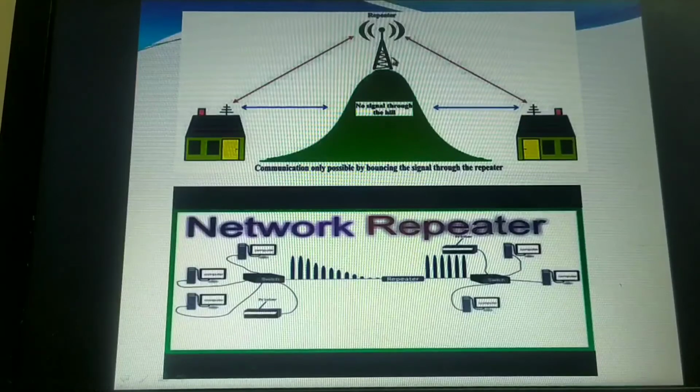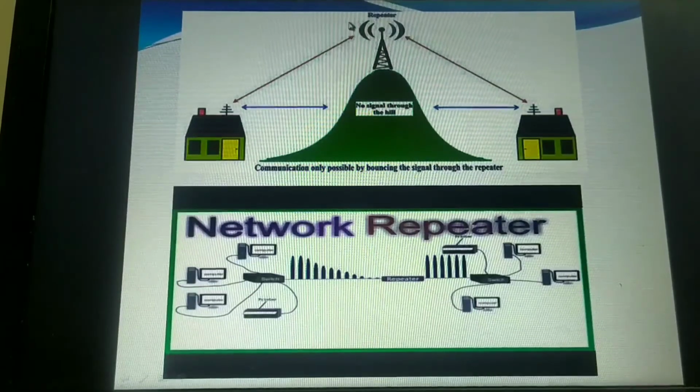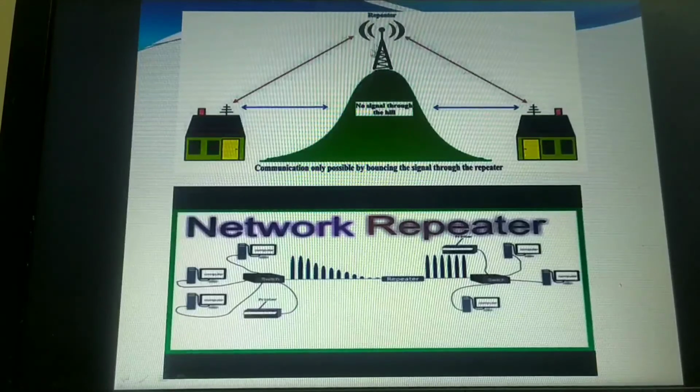The amplifier will not be able to distinguish between the noise and the original data. Whichever signals it is capable of accepting, whichever frequency it falls into, the amplifier will accept the data, amplify it and retransmit it at the other end. So these are the two different types of repeaters.